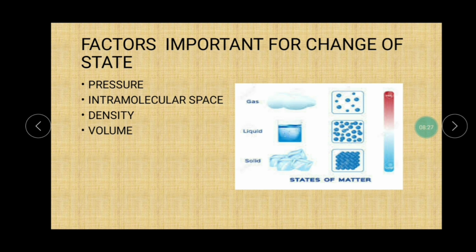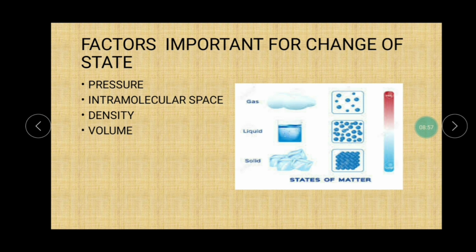Why does it happen? It happens because the intermolecular space between the molecules increases. From this we come to know that if the space is less, the volume is less. If the space is more, the volume will be more. Now the next part that comes is density.